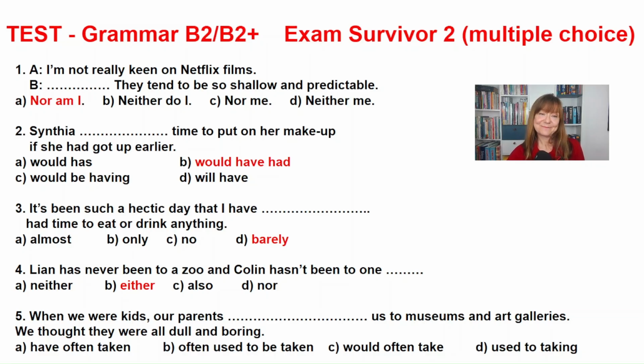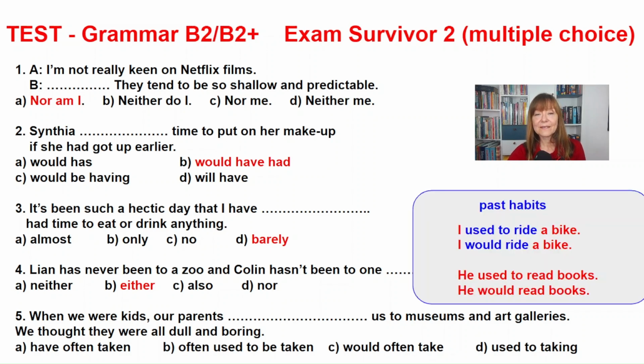And the last sentence. Ready? So let's check. The correct answer is C. When we were kids, our parents would often take us to museums and art galleries. But why is C the correct answer? Let's analyze some examples to find out. Compare. I used to ride a bike and I would ride a bike. When the context is clear that we're talking about the past, these sentences just mean the same.